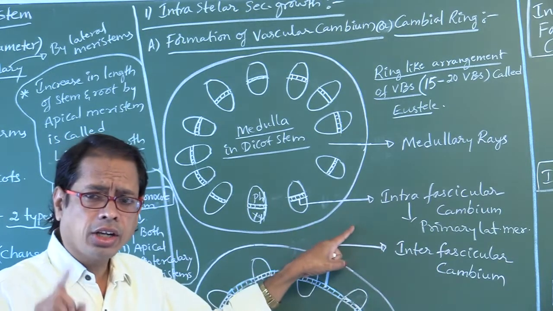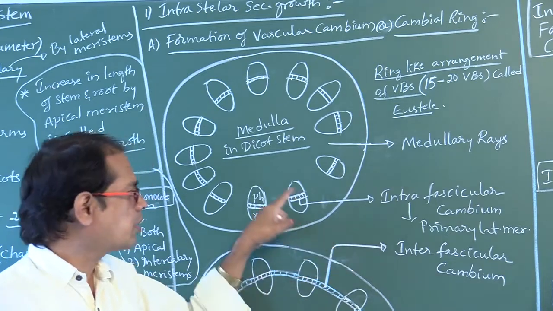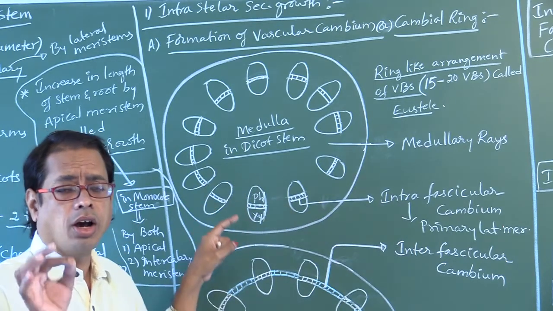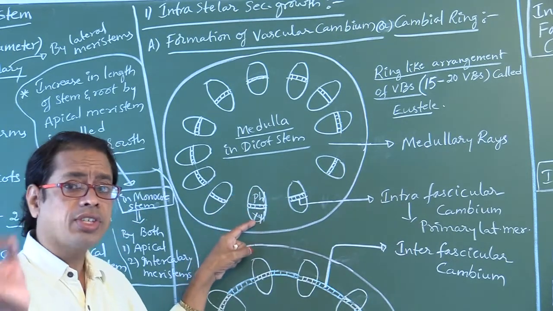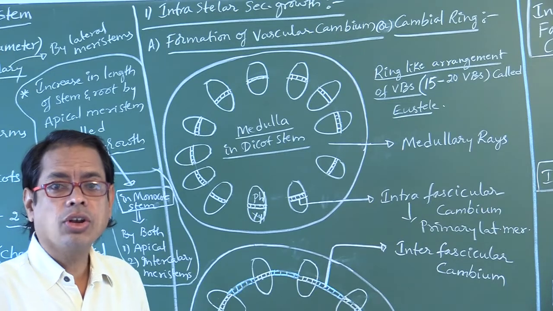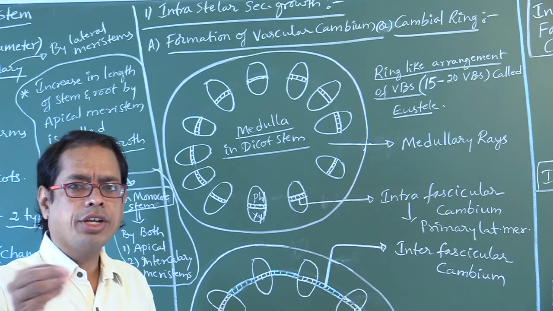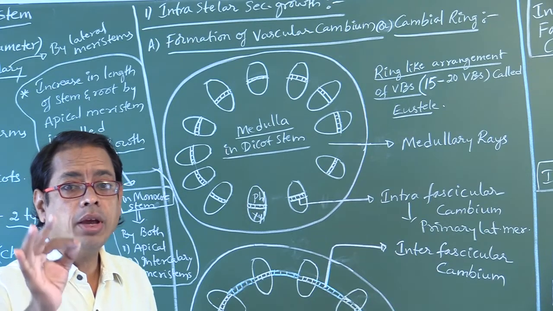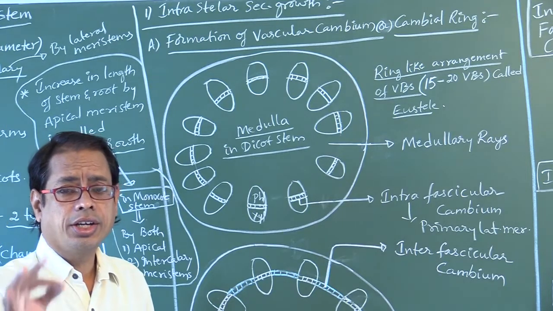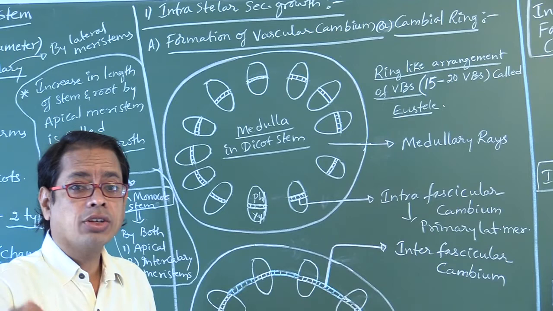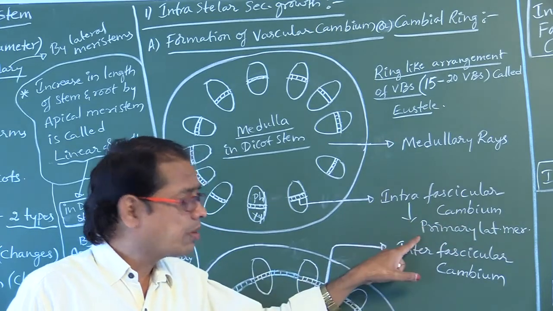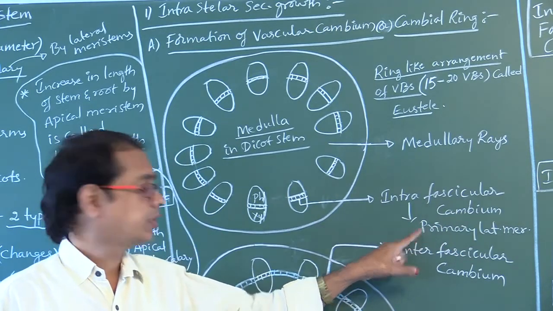Right. Where do you find intravascular cambium? Within the vascular bundle. In other words, in between xylem and phloem, or in between the vascular tissues of the same vascular bundle. Xylem and phloem are called vascular tissues. So the tissue present in between the vascular tissues of the same vascular bundle is called intravascular cambium. It is an example of primary lateral meristem, right.